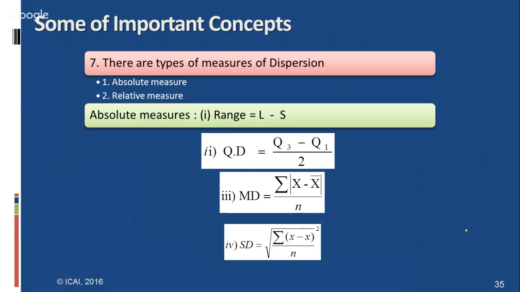And we have here the types of measures of dispersion: range, quartile deviation, mean deviation, and standard deviation also. Respective formulas and properties are also very important. What are the absolute measures here? Range equals highest value minus lowest value, that is largest minus smallest. And quartile deviation is Q3 minus Q1 by 2.